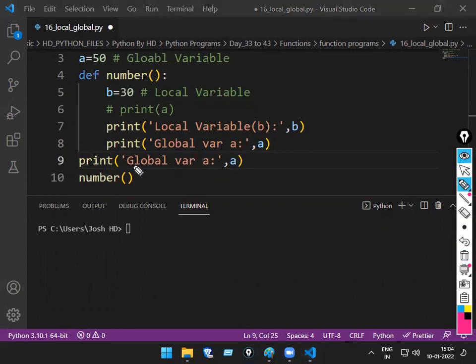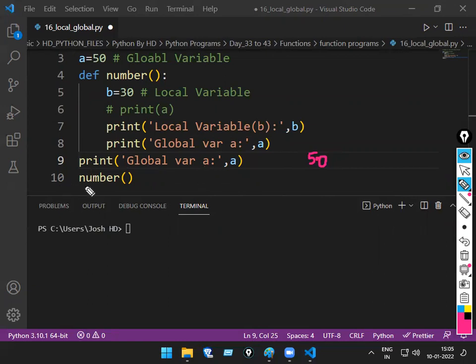First, here I am calling whom first of all, the print outside or the one inside the function getting executed? First, whom am I calling, check once. 8th, 9th line or 10th line? 9th. So 9th is global. So what will come first of all? Global var A. How much will come there now? 50.